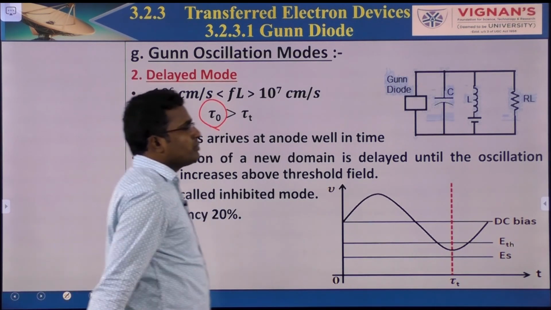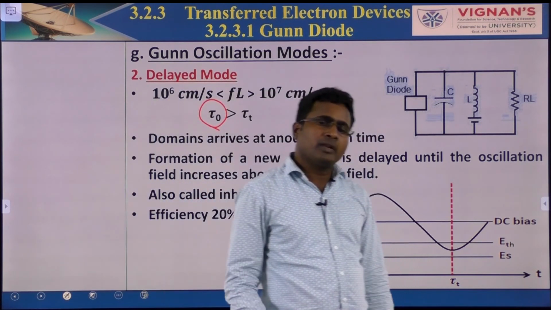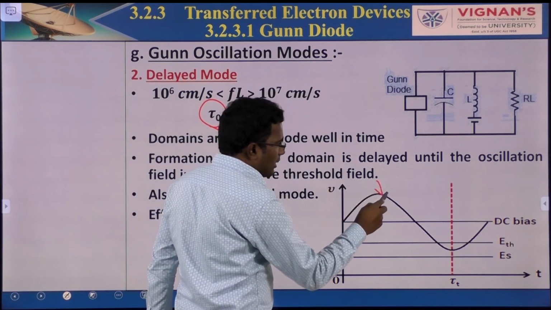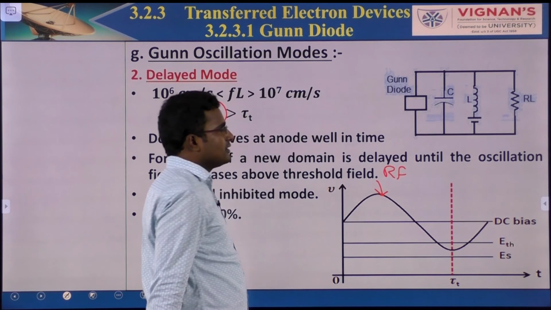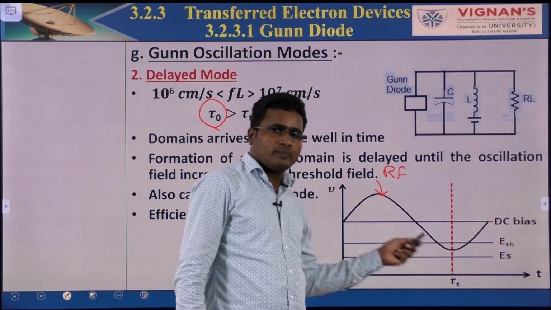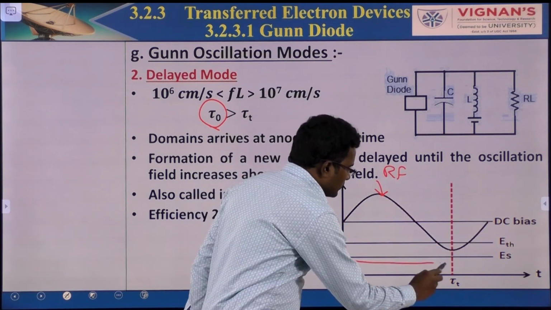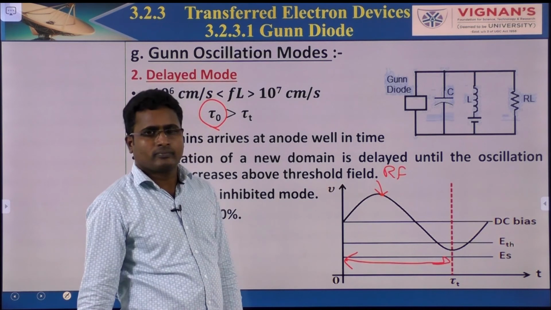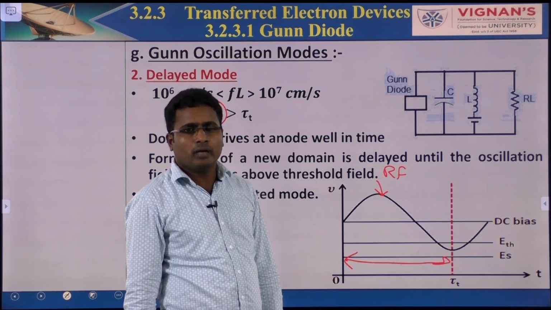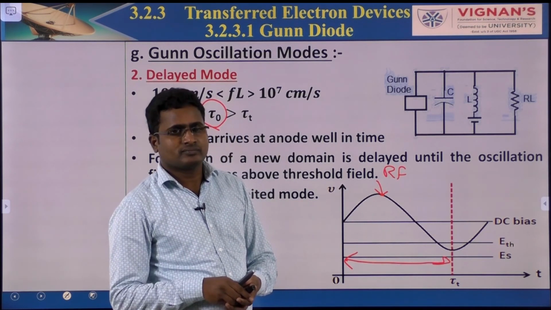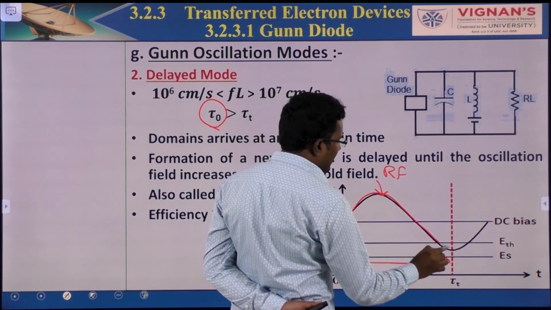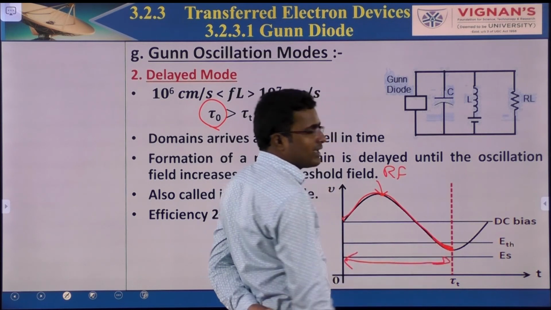Now delayed mode. If your oscillation time period is more compared to the transit time period, that means this is RF circuit oscillation, let's say RLC circuit oscillation. This oscillation time period is more compared to the transit time, up to this only is the transit time. This is called delayed mode. Why is it delayed? This RF oscillation time period is reached well in time. It reached the anode well in time.